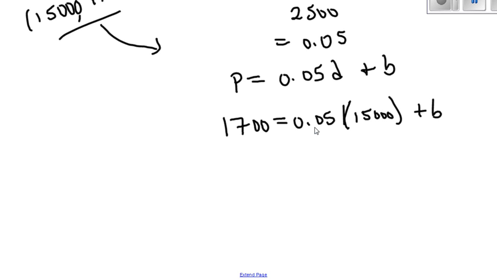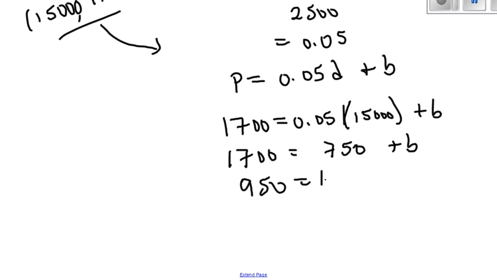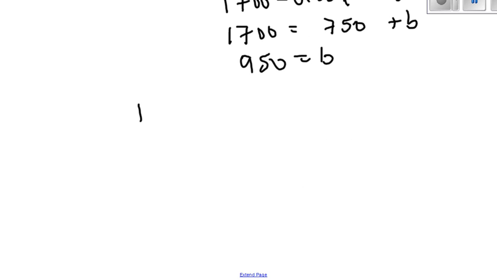So 5% of 15,000 is $750. So her pay was $750 plus her base salary. So by subtracting 750, now I know that her base salary is 950. So this is what Hannah gets paid. 5% of her sales plus $950.